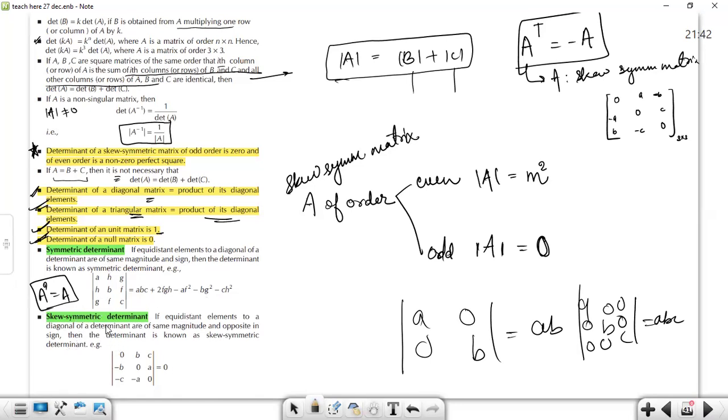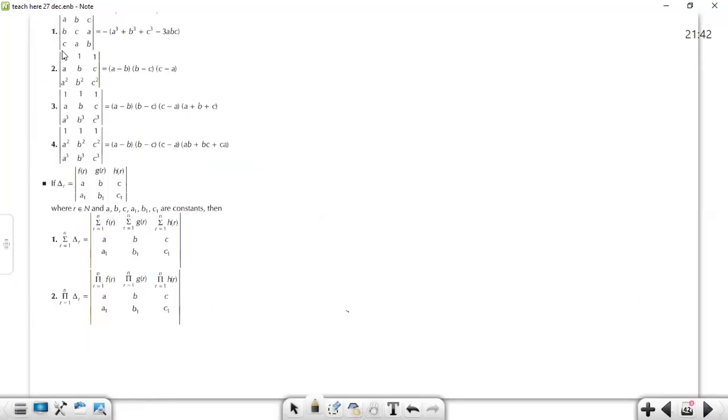Now, we know the skew symmetric matrix determinant is 0 when its order is odd. These are things which you can learn. These are direct results. After operating, they were able to find these identities. These first 4 are really important.